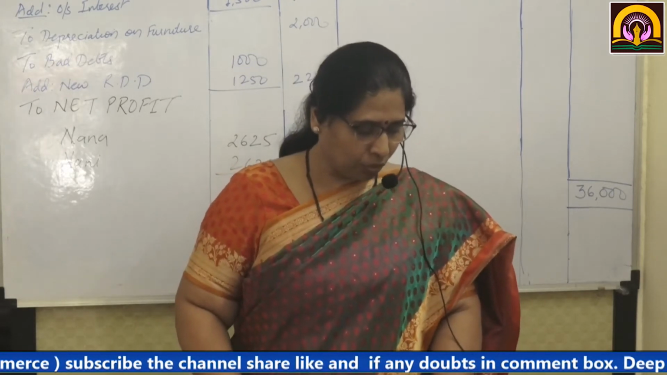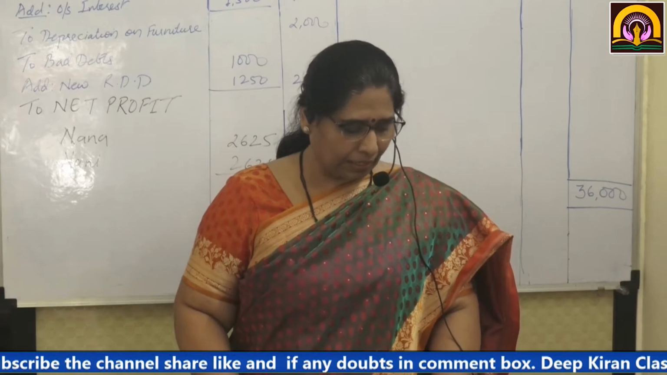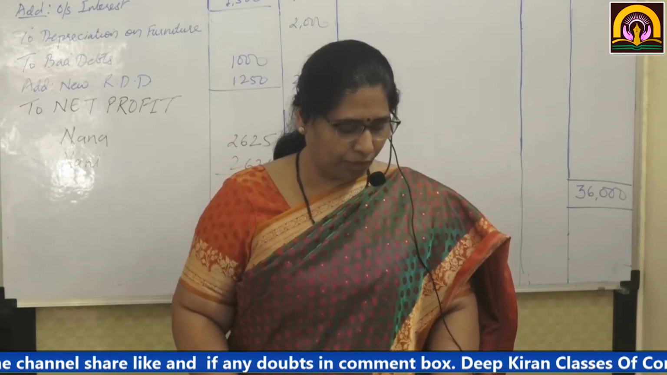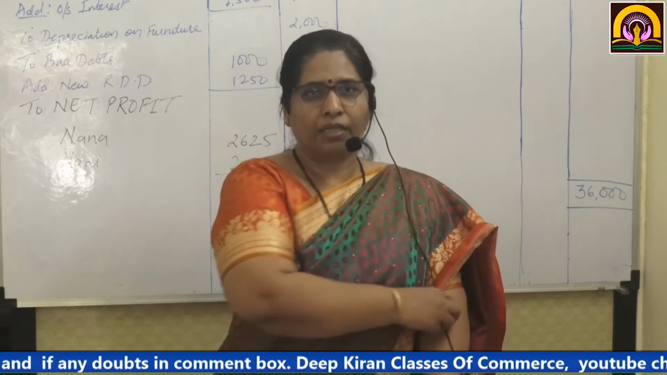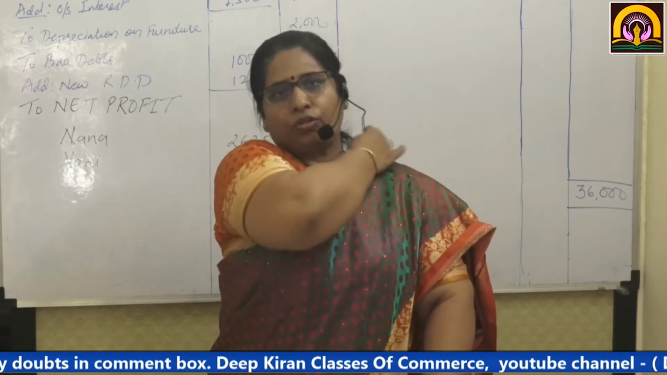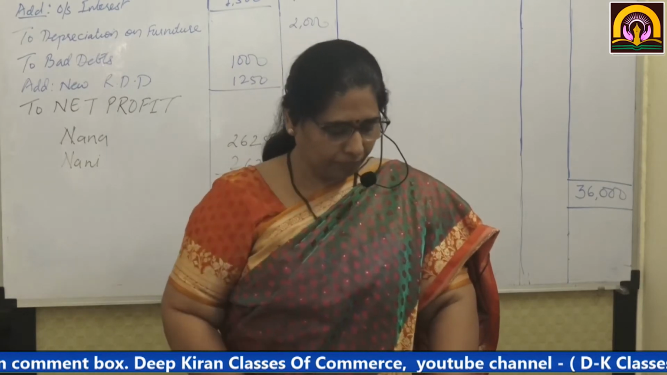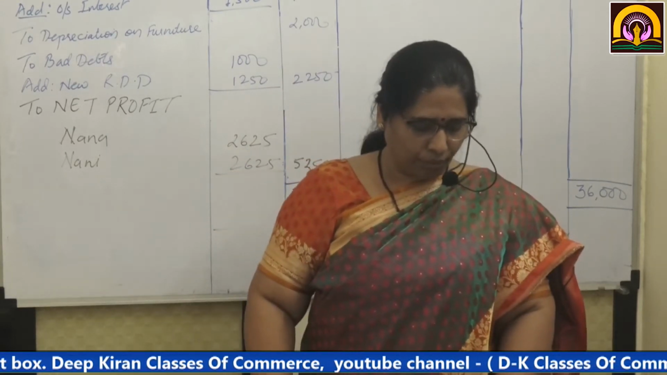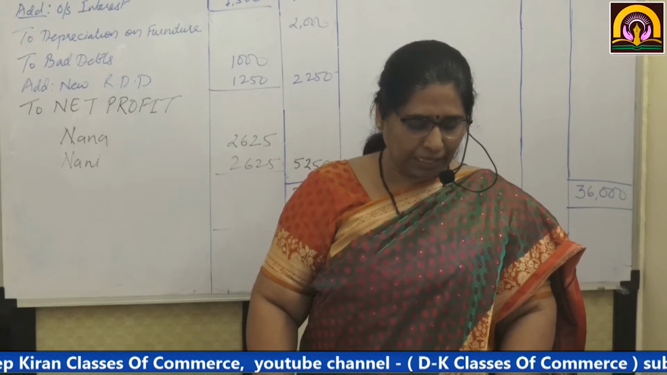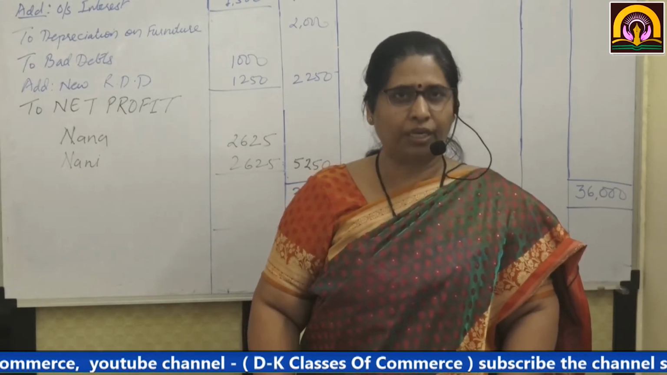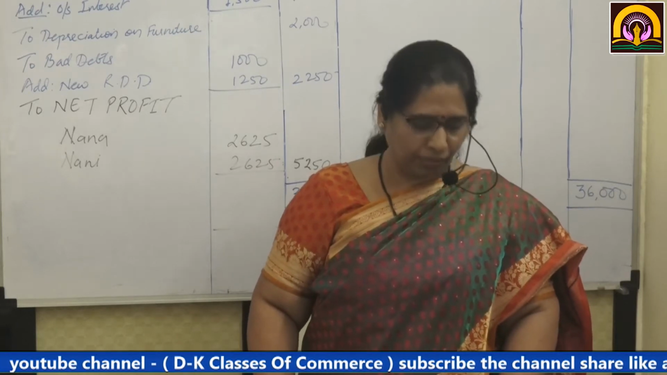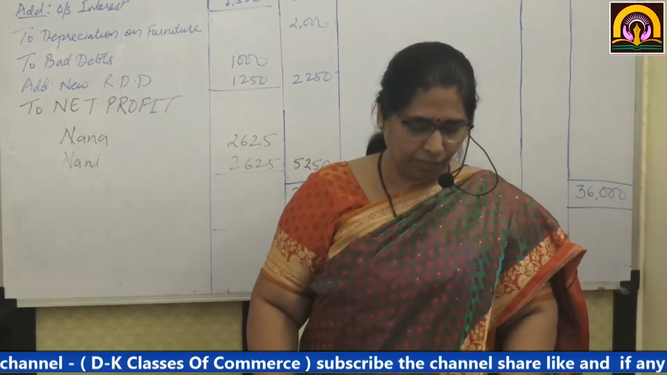So Nana and Nani are partners in a partnership firm, sharing profits and losses equally. Now how are they going to share the profits and losses? They are going to share it equally. You are required to give effect to adjustments in the profit and loss account and the balance sheet with the help of the following information. They have given us the information, debit balances and credit balances.